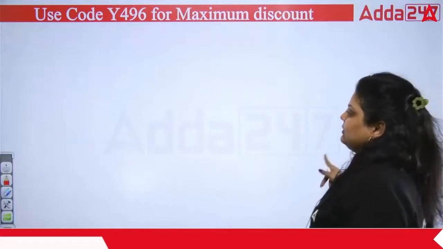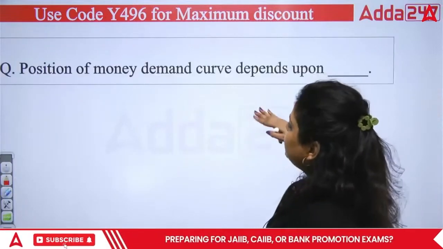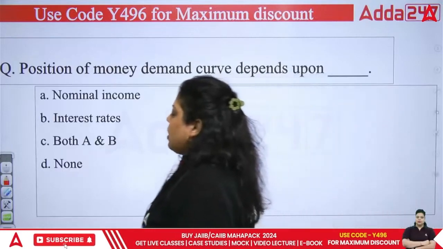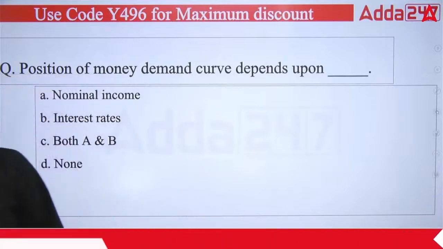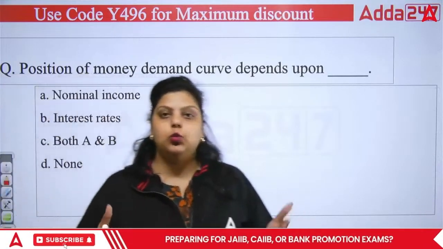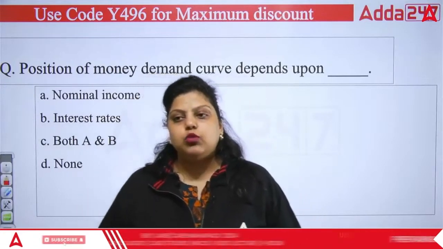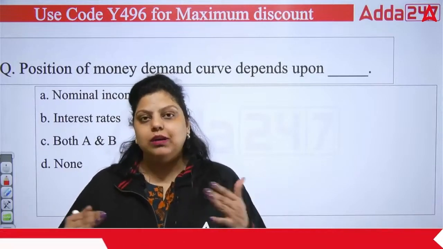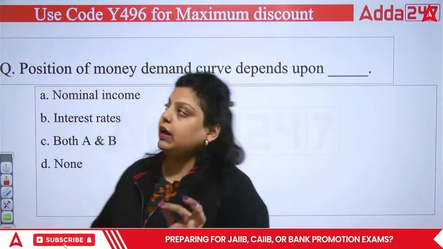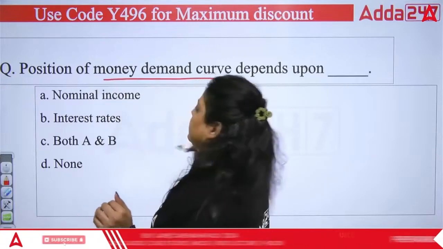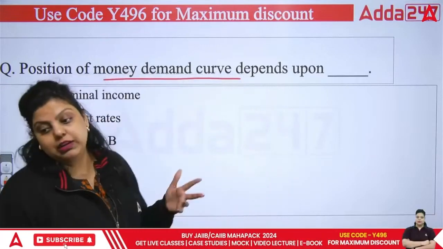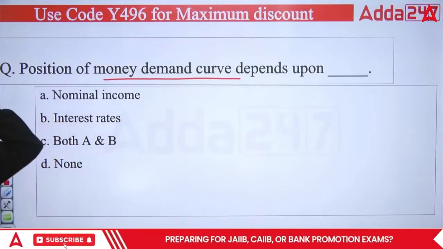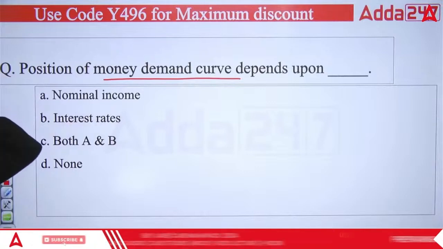Okay. Now, the second question we have: the position of the money demand curve depends upon which of the following? If I am only talking about the demand curve, what is a demand curve? It gives us the relation between price and quantity demanded, right? But now we do not have a demand curve, we have a money demand curve. So the position of the money demand curve depends on what? The nominal income, the interest rate, both A and B, or none of the above. A, B, C, or D. Which of the following is correct?